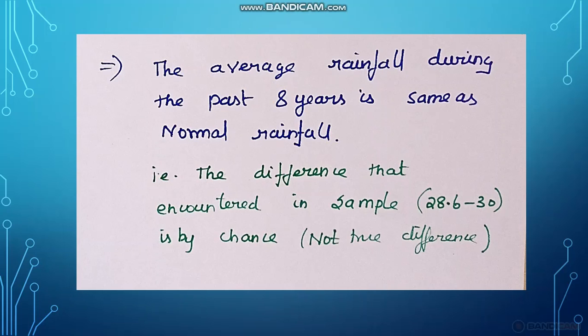That is, the difference between the sample mean and the population mean is by chance. In the sample we got a mean of 28.6, and the population mean is 30. The difference between them is by chance, that is, it is not a true difference. This is the interpretation.